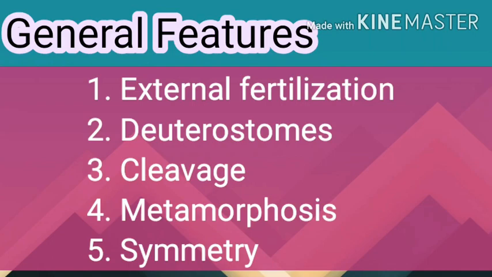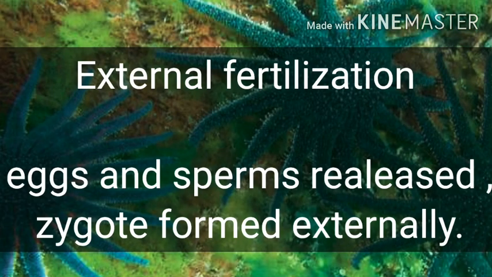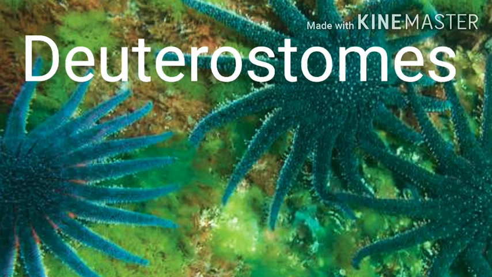So first one is external fertilization. In echinoderms, eggs and sperms are released into water, and fertilization takes place in water, forming a zygote. So they are showing external fertilization. Okay, then come to deuterostomes.